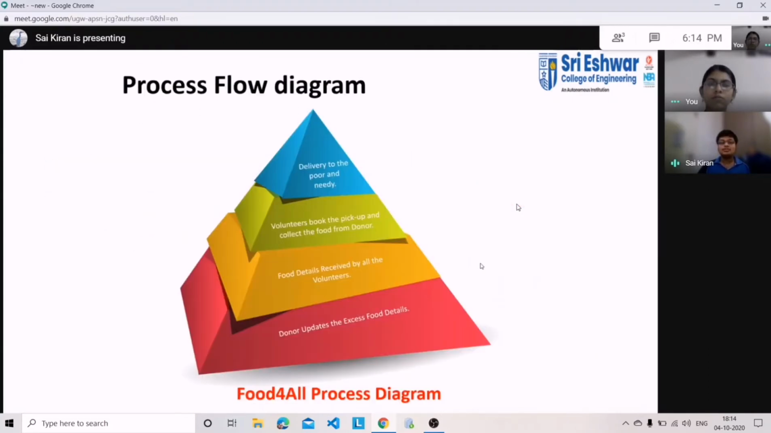And this is the process flow diagram, the master plan behind the Food for All app. Initially the donor submits the food details in the app itself. When he clicks the submit button, a notification is generated and sent to all the NGOs and all the volunteers who are registered in the app.